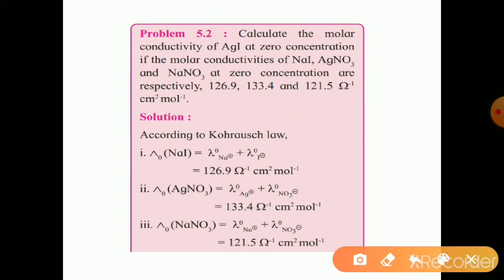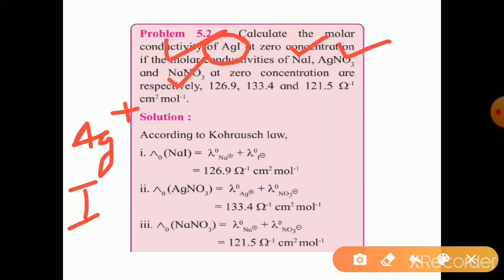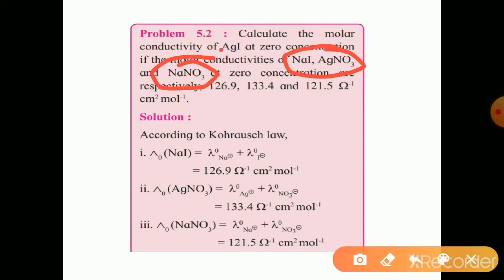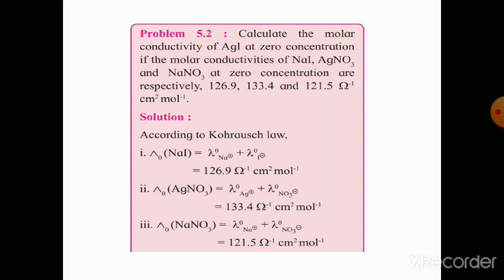We have to calculate the lambda naught of silver iodide. We want lambda naught of Ag plus and lambda naught of iodide. These are the strong electrolytes given. From the values of the strong electrolytes, we can determine the lambda naught of silver iodide indirectly.